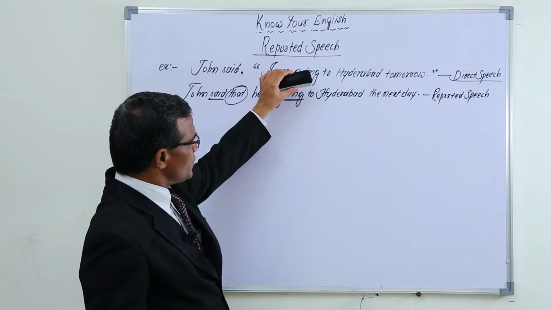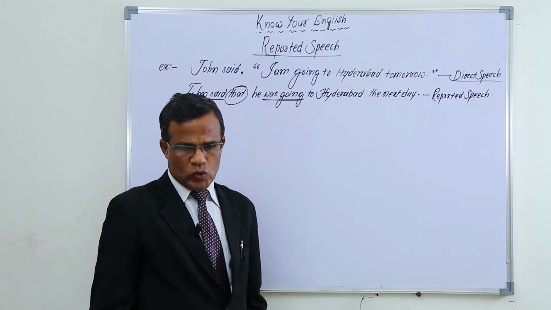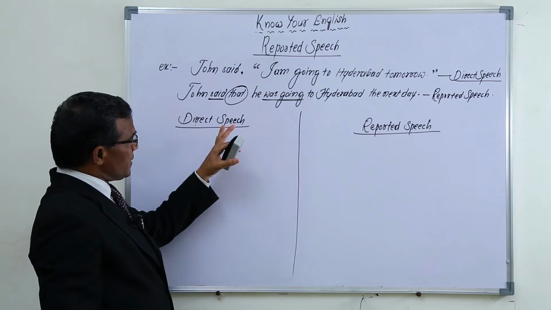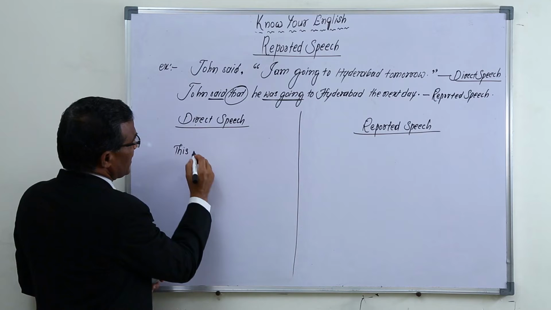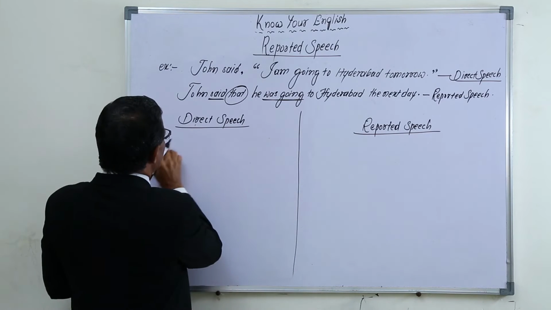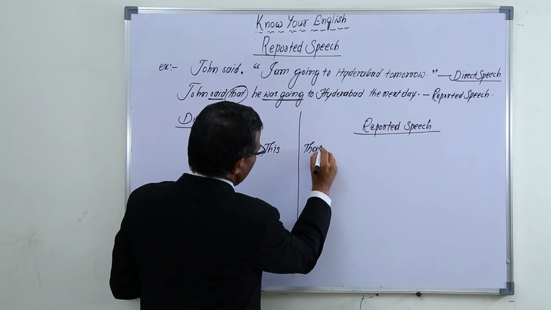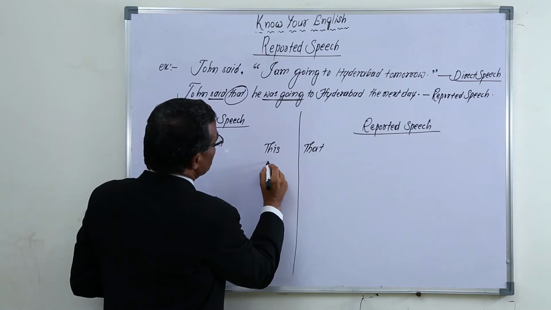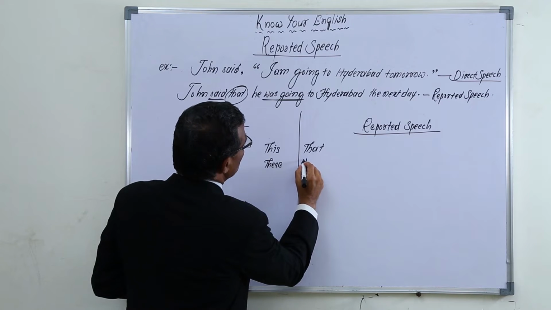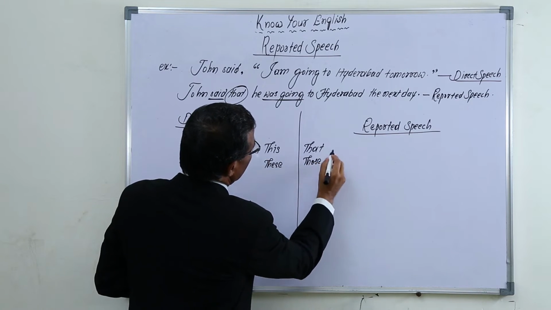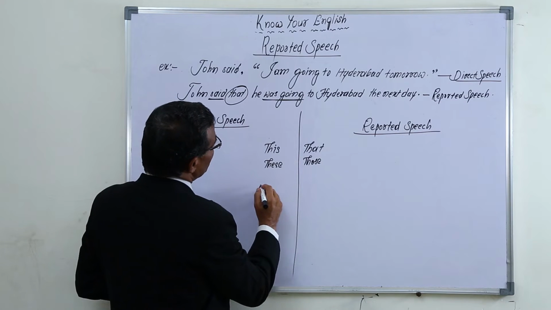But when we are transforming the sentence from direct to reported speech, what are the things we have to follow? For example, if the word this is there in direct speech, we have to change it to that in reported speech. If these is there, we have to change it to those.